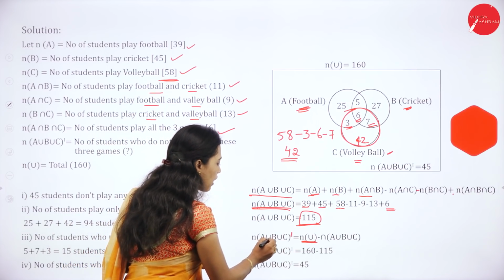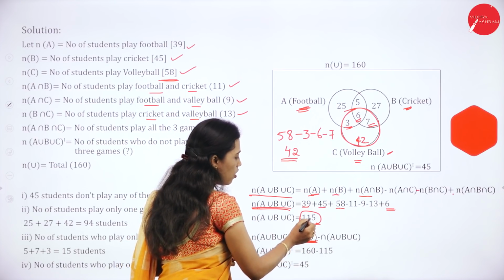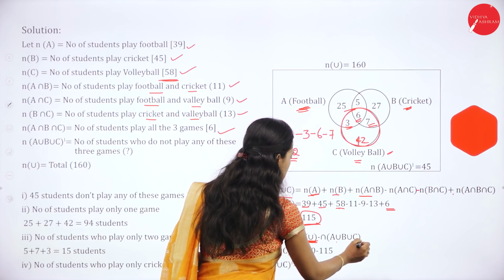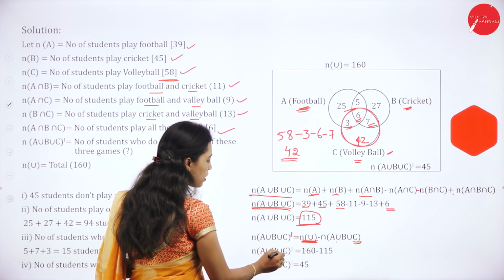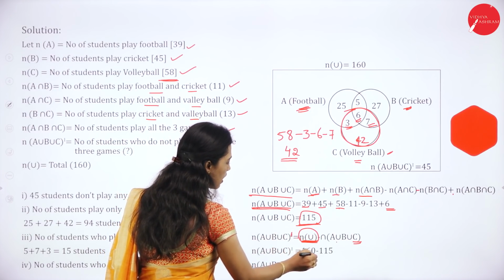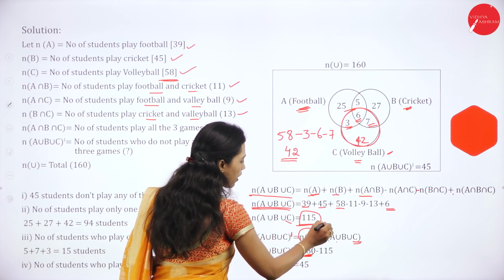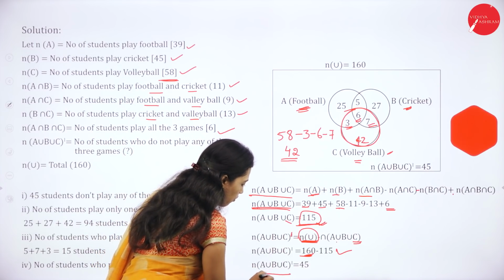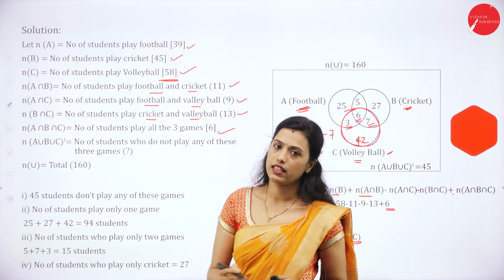So n of (A union B union C) whole complement is equal to n of U minus n of (A union B union C). n of U is 160, n of (A union B union C) is 115. So 45 students did not play any game.